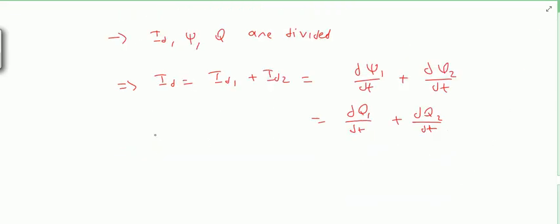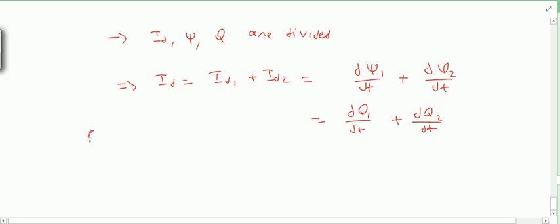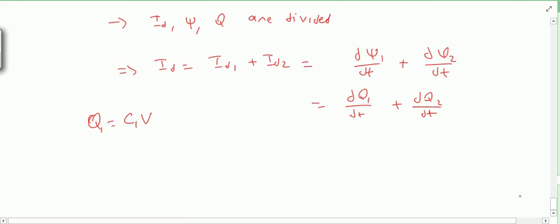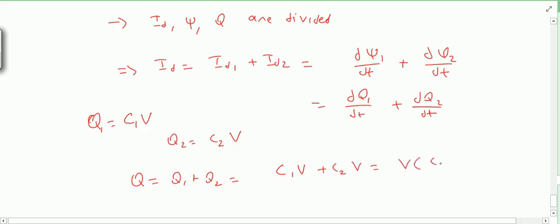Now this q1, what will it be? It will be C1 V, because potential is not dividing, right? q1 will be C1 into V, and q2 what will it be? C2 into V. So total charge will be Q1 plus Q2. So I can write it as C1 V plus C2 V. I can take V common and write it as C1 plus C2 times V. And what will this be?